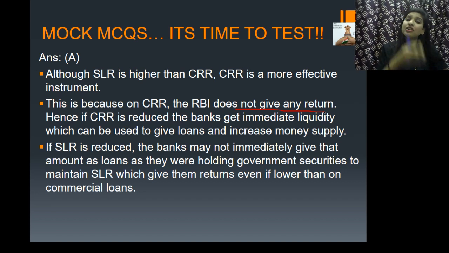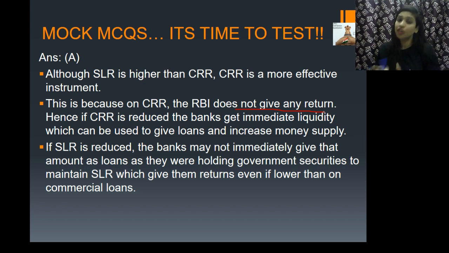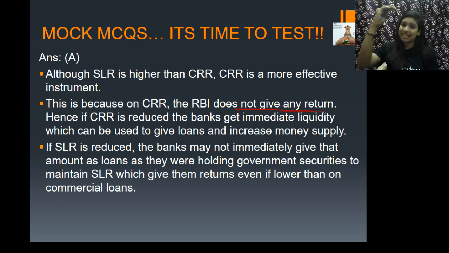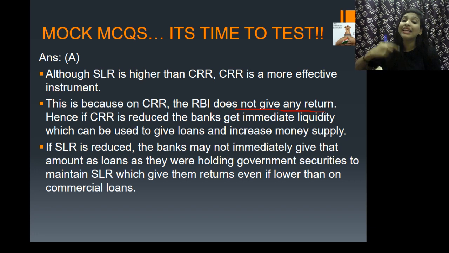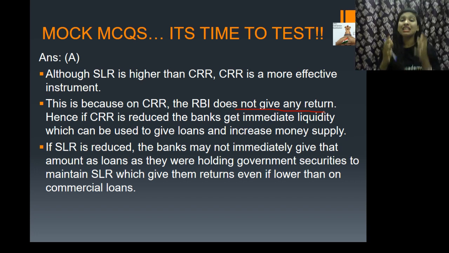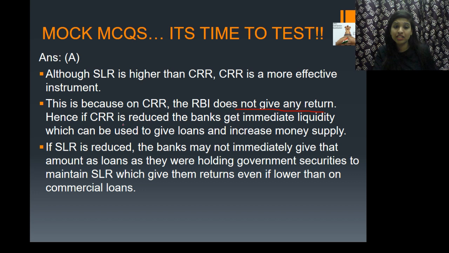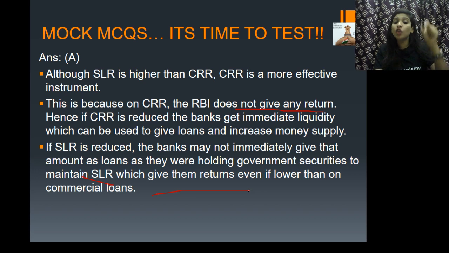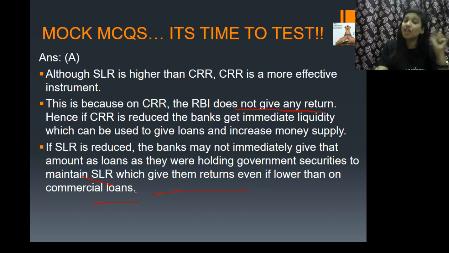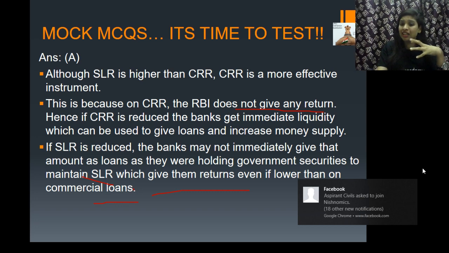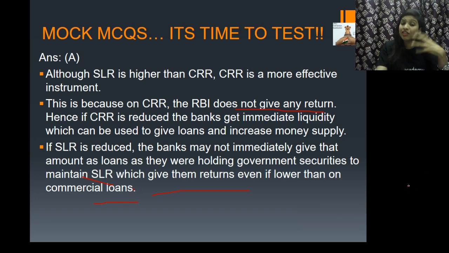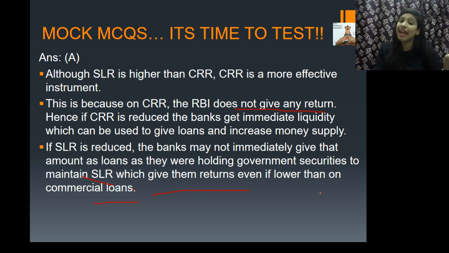Now what happens if your SLR is reduced, guys? Your statutory liquidity ratio is also a reserve that commercial banks have to keep with themselves, not with the RBI. Got the point? Now, if the SLR is reduced, the banks may not immediately give that amount as loans. Why? Because they were holding certain important government securities to maintain their statutory liquidity ratio, which give them returns even if lower than on commercial loans. That is why even if you reduce the SLR, these banks will not be able to increase the liquidity of money in the economy as much as with your CRR. Did you understand, guys? Very fine.